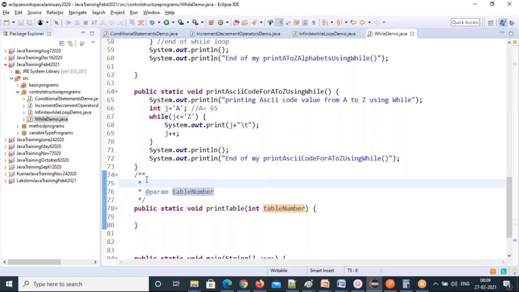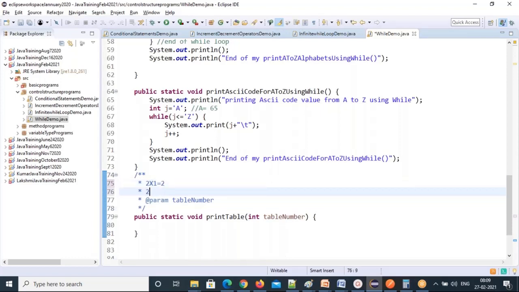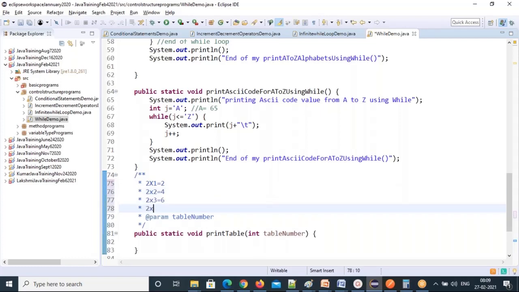So I need to print. See what all the things are. I'll bring the format here to understand. What is changing and what is not changing? Can you tell me which values are changing here and which are not changing? Is this X changing? No. Is this equal to operator changing? No. So these are the unchanged parts.